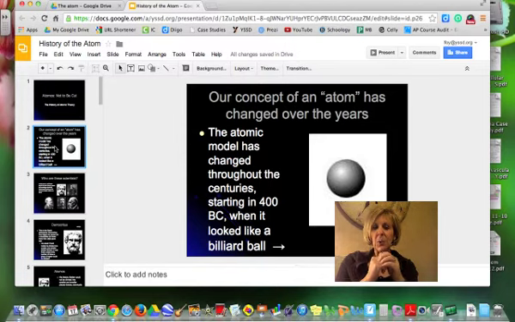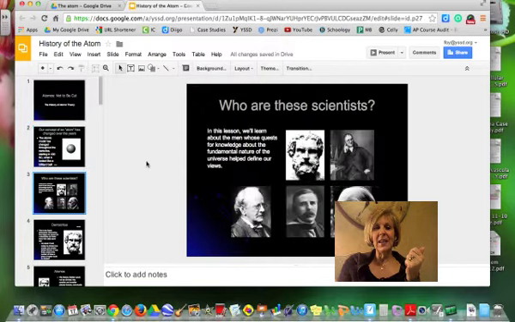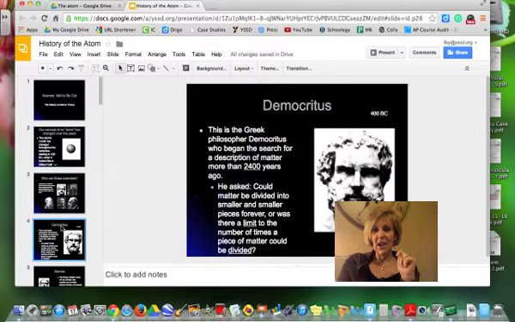The very first person who came up with this idea of an atom was in the year 400 BC. This person had no way of experimenting; this was just an idea. But over the years, it has changed over time. These are some of the scientists. After the end of this lecture, you should know who these scientists are, what their contribution to the theory of the atom was, and how it has changed.